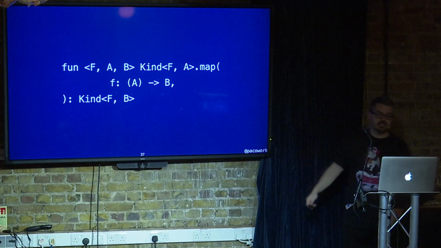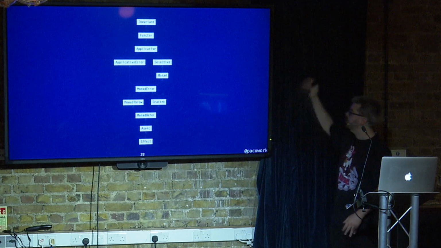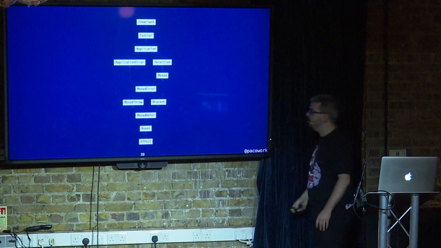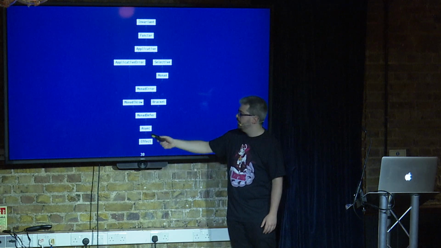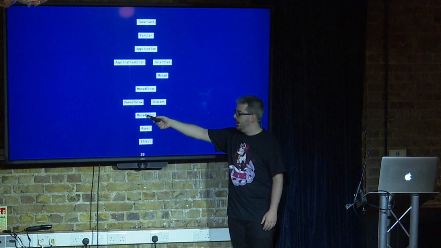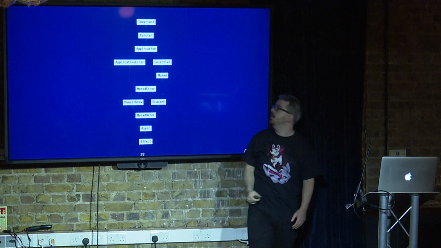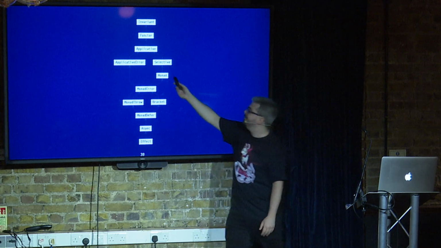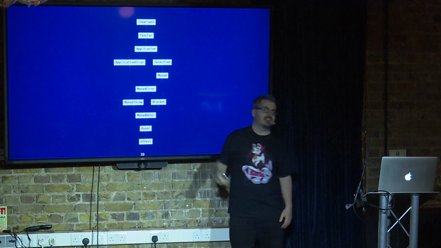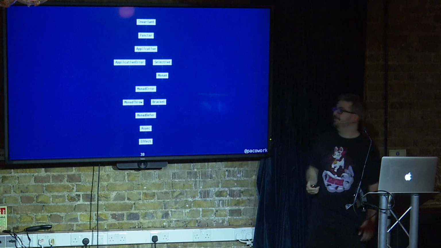And based on these principles, we were able to build the whole hierarchy. So we can go all the way down to effect, asynchronous computing, just lazy operations. We have bracket, we have throw, MonadError, all the way to invariant. We even have selective, which is something that came out this year.